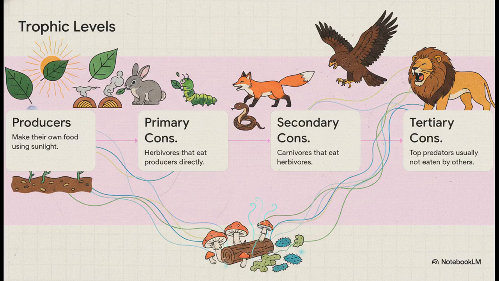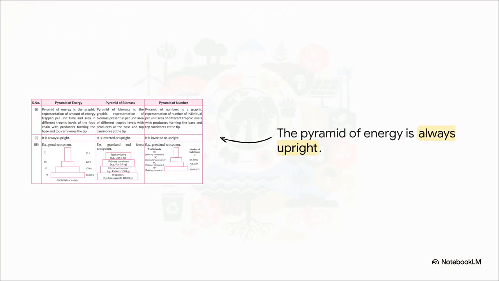And this brilliantly illustrates Raymond Lindemann's 10% law from 1942. When energy transfers from one trophic level to the next, say from a tasty plant to a rabbit, only 10% of that energy actually gets passed on. Imagine eating 10 burgers but only getting the energy of 1. That's wild, right? The remaining 90% is mostly lost as heat. This is exactly why the pyramid of energy is always upright. You need a massive base of producers to support the very few top predators sitting way up at the peak.